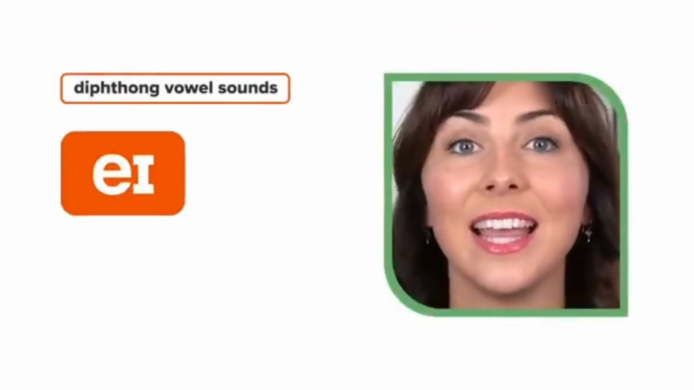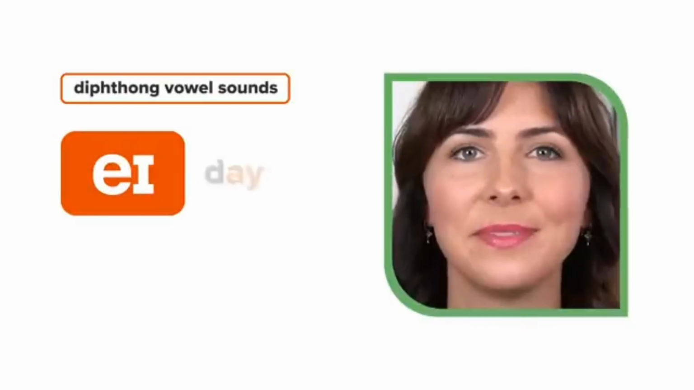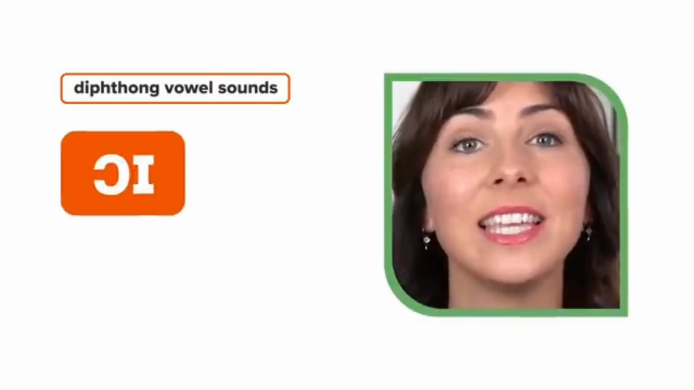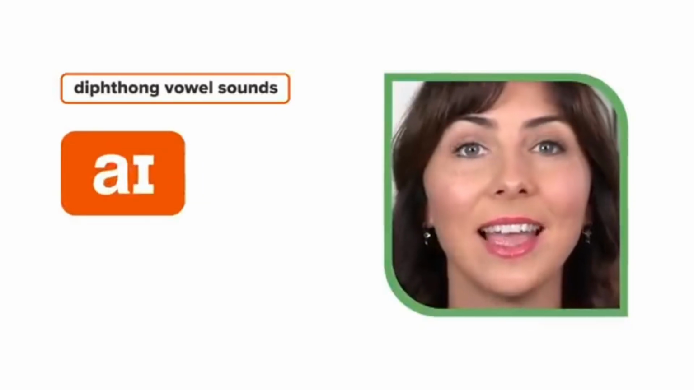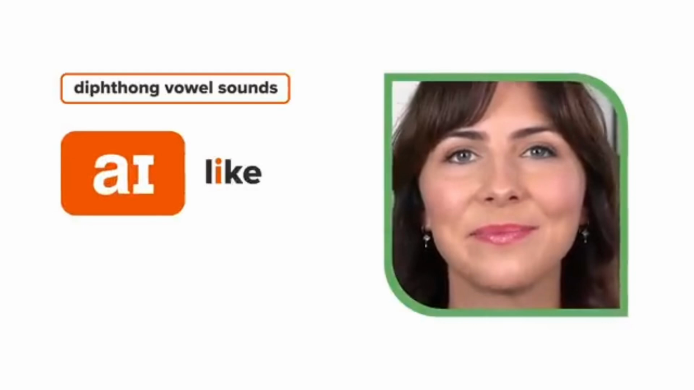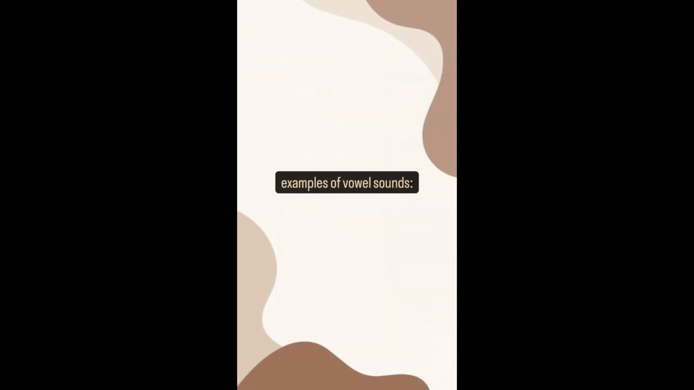A, as in day. Oi, as in boy. I, as in like. Air. Examples of vowel sounds. E as in see. E as in pit. R as in car. J as in judge. R as in red.